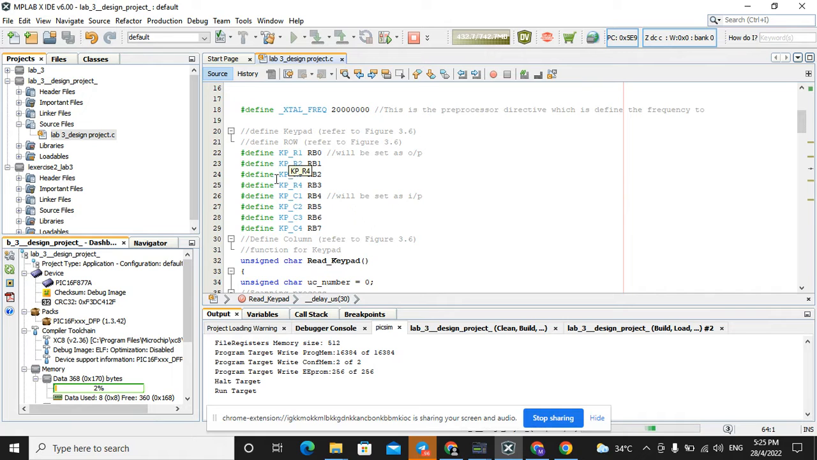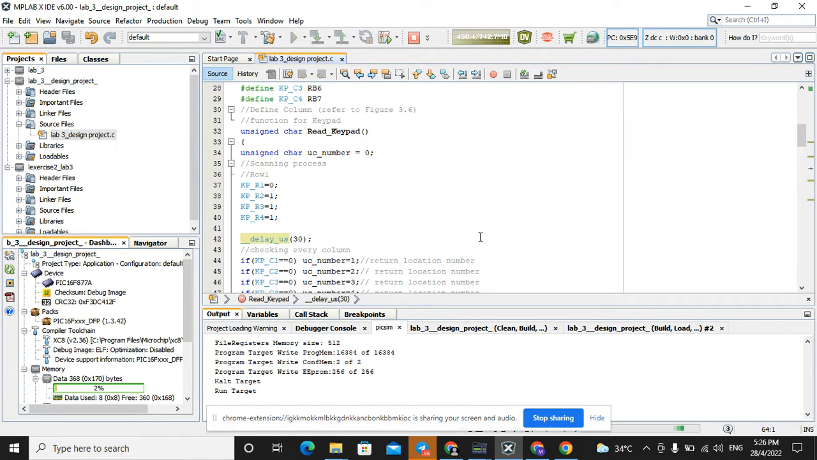Next, we define the keypad for row 1 to row 4. We set them as output and connect them to RB0, RB1, RB2, and RB3. And the columns we set as input and connect them to RB4, RB5, RB6, and RB7.